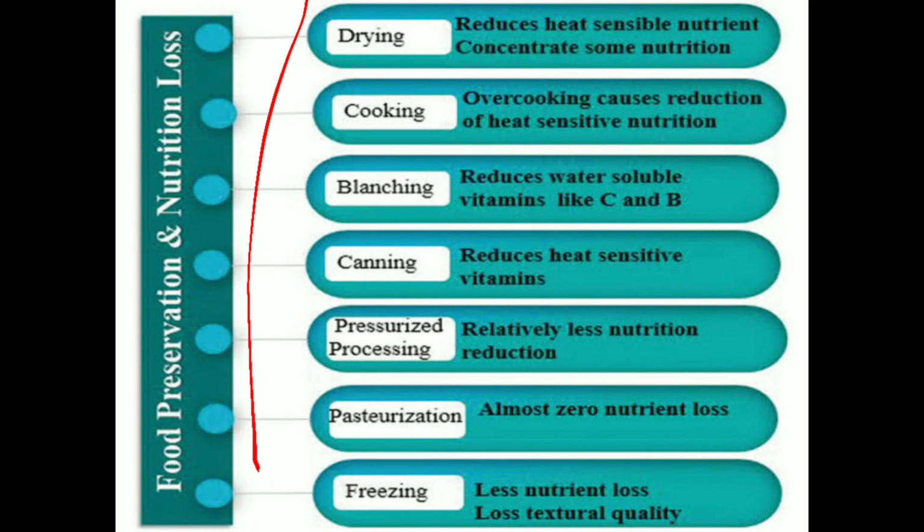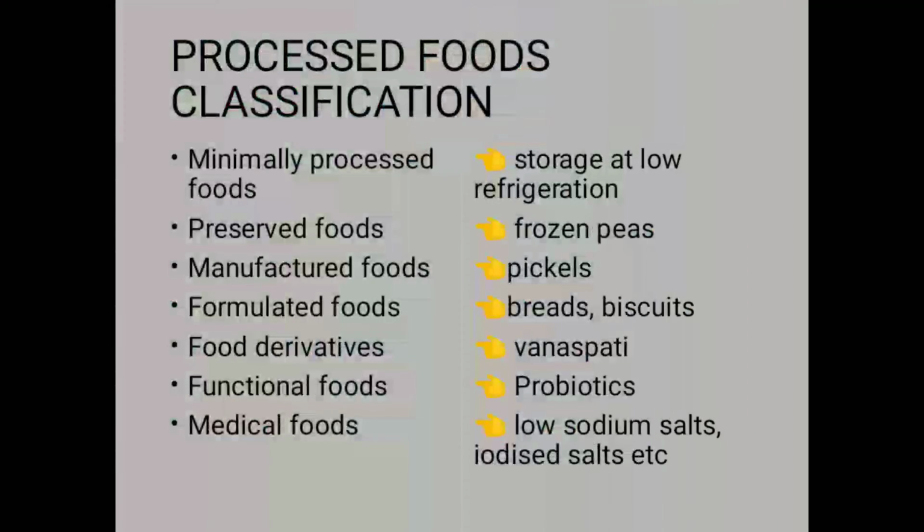Like in all this preservation, sometimes we lose some nutrients, especially the heat labile water soluble vitamins like vitamin B complex, vitamin C, sometimes iron, sometimes zinc, sometimes selenium, we sometimes lose it. Okay. So these are micronutrients, but all the macronutrients or most of the macronutrients are stable in all these methods. Now these are the processed foods. Now you have to remember this very carefully, all the examples you have to remember.